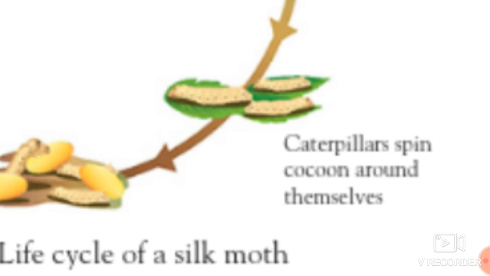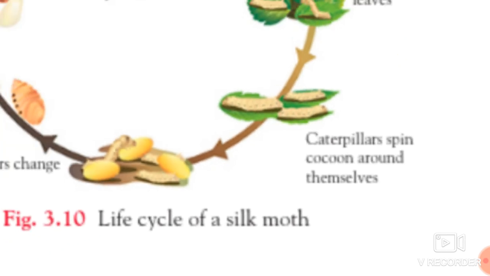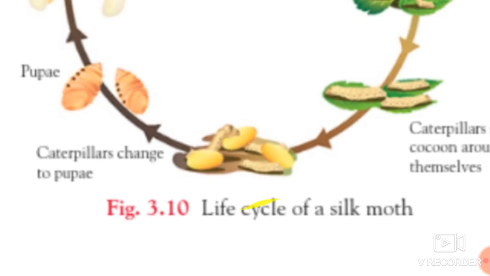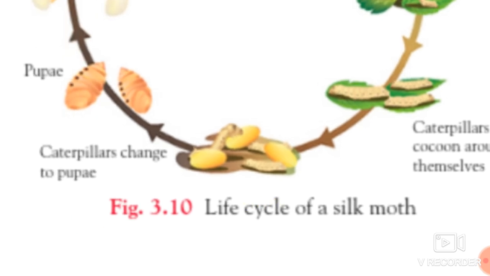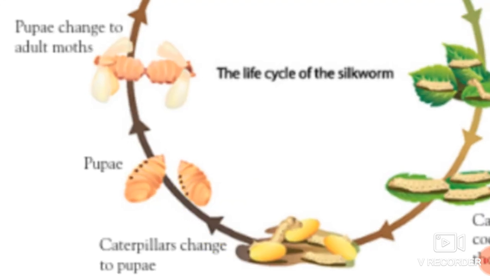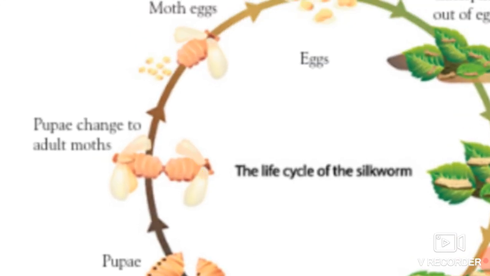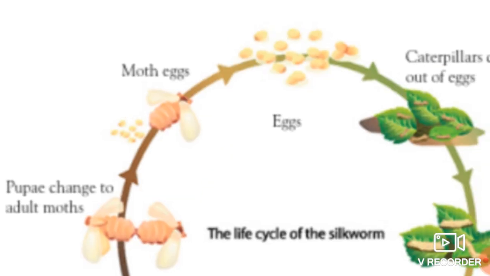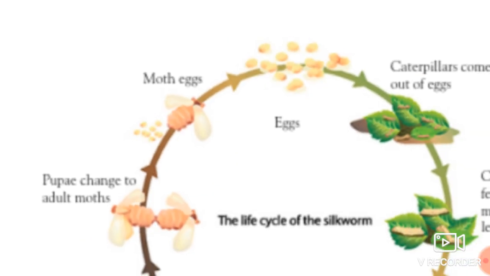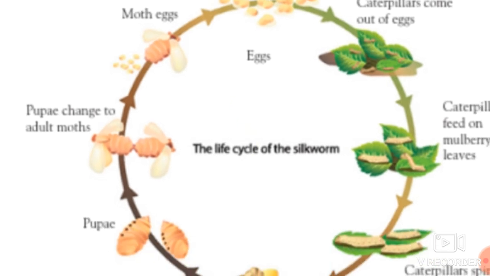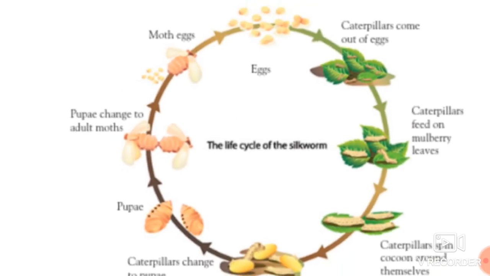Now inside the cocoon, the silkworm enters the second stage of its life, called the pupa, and then develops into a moth. From the pupa it again forms an adult moth, and again that moth lays eggs, and this cycle completes. So in nature, this life cycle occurs once a year.